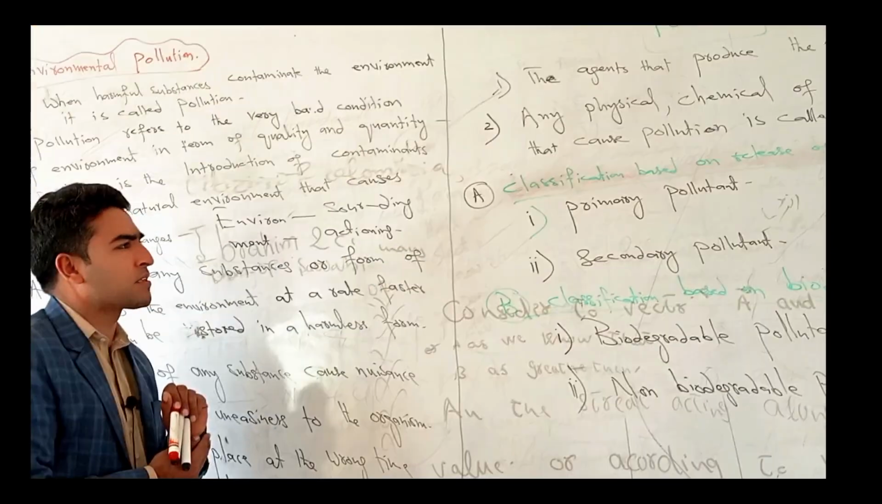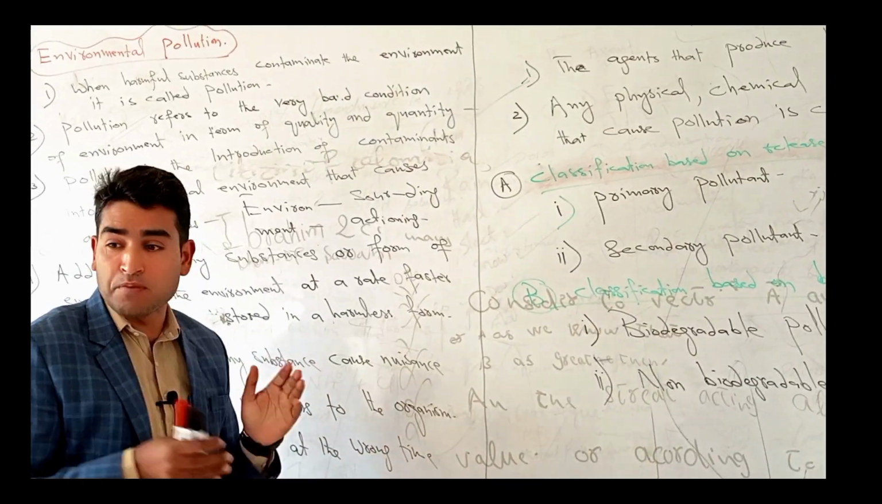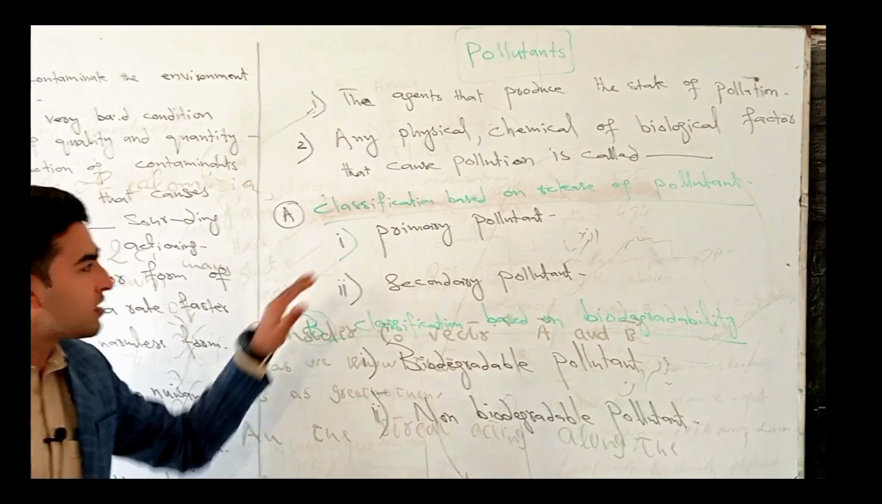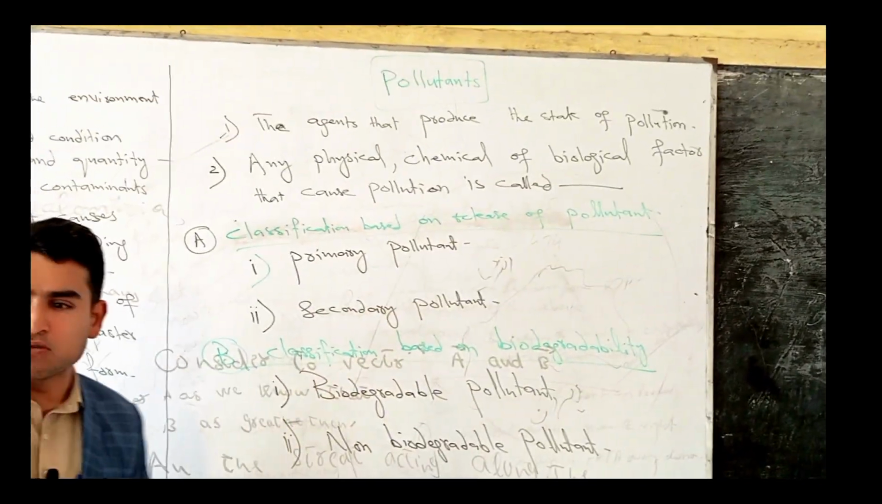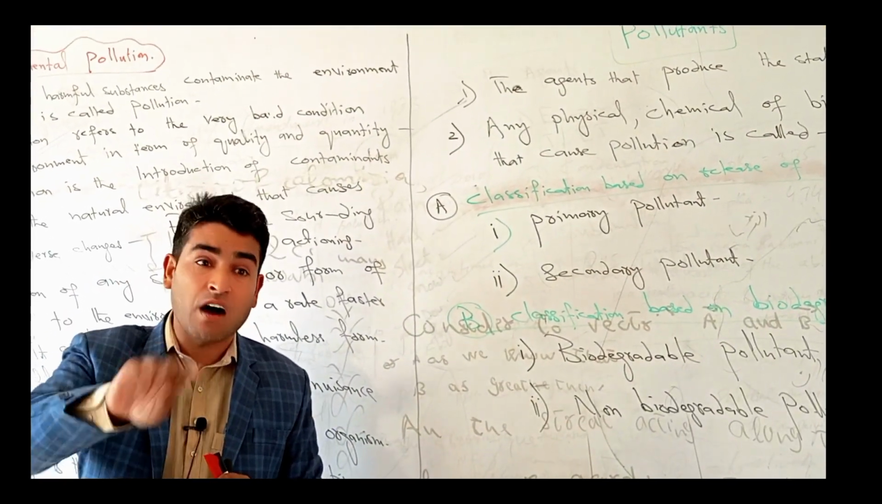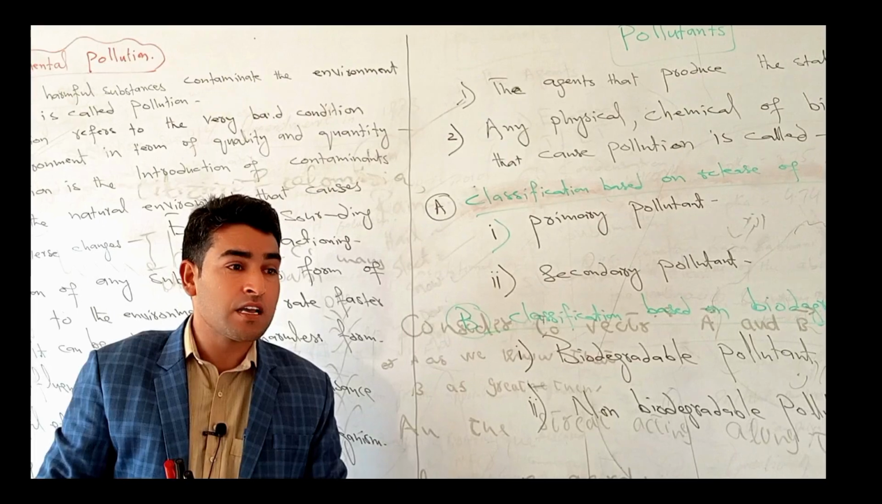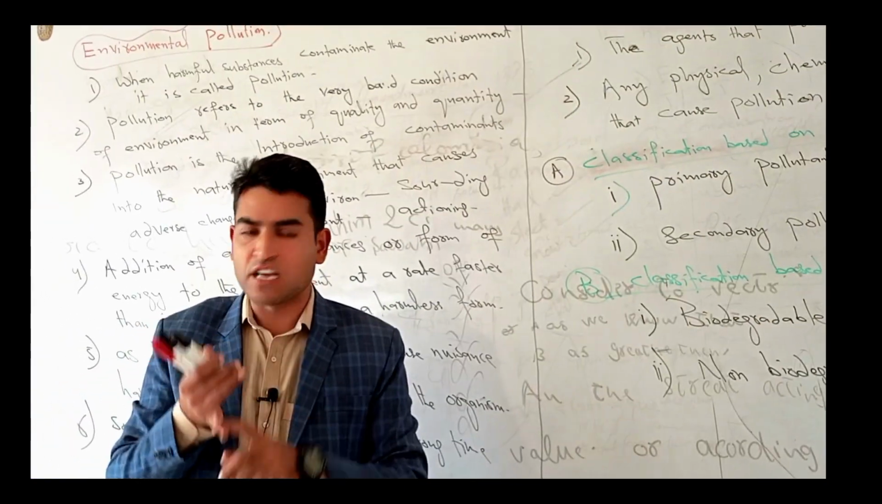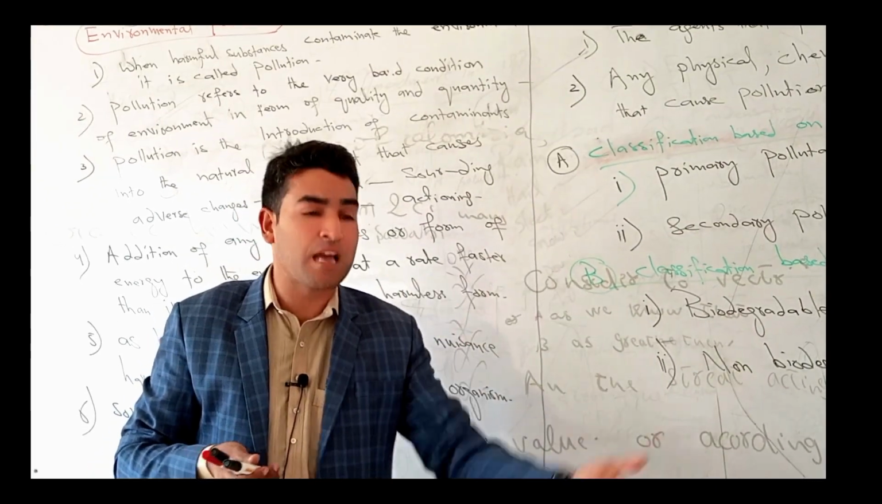So there are various types of classification of pollutants. The first is the classification based on the release of pollutant. The first one is the primary pollutant. A pollutant which enters the environment directly due to the activity of human beings or by natural means is known as a primary pollutant. For example, carbon dioxide gas and nitrogen dioxide are primary pollutants.